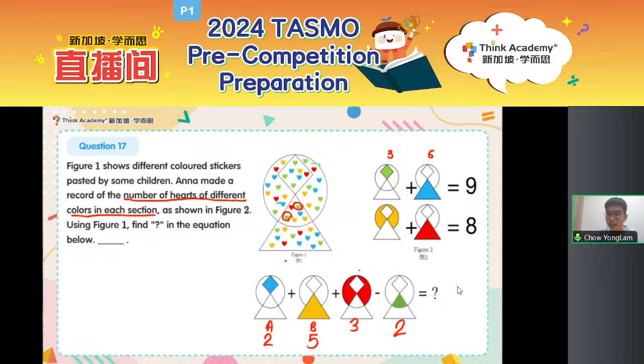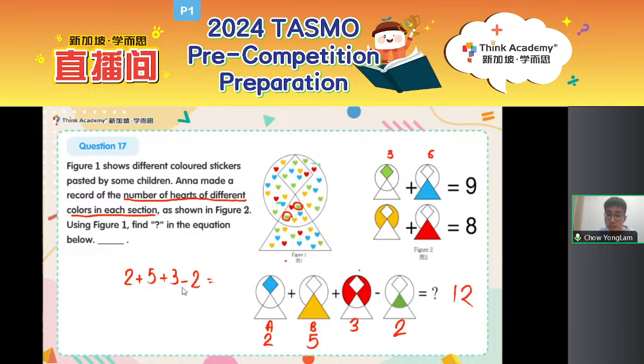2 plus 5 plus 3 plus 2 equals 12. Can I say my answer is 12? I just add all the numbers up, right? Is my answer 12? Or what is my answer? What do you think is the answer? Is my answer really 12? Yeah, I see some very careful kids out there. No, the answer is not 12, because if you take a look, this is actually a minus sign. So it is actually 2 plus 5 plus 3 minus 2.